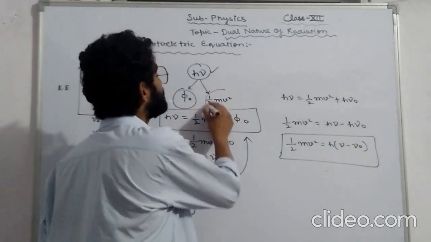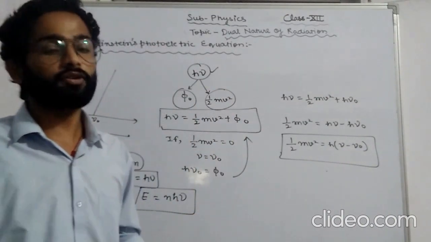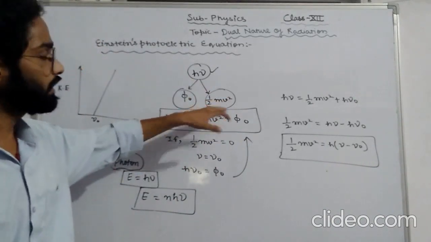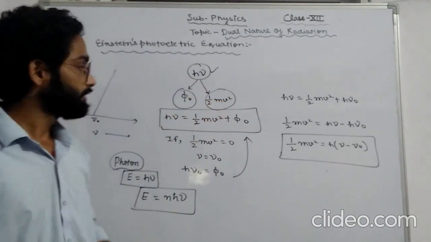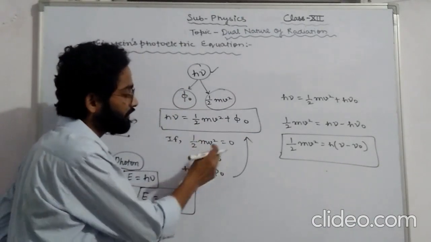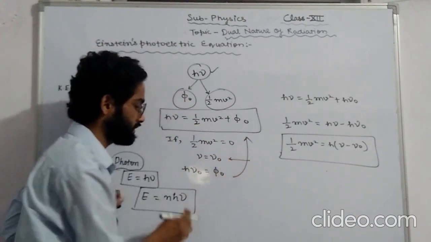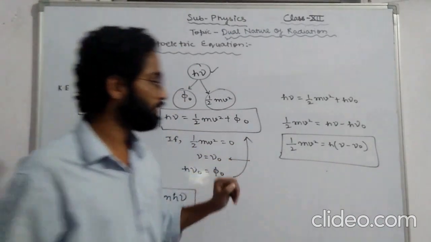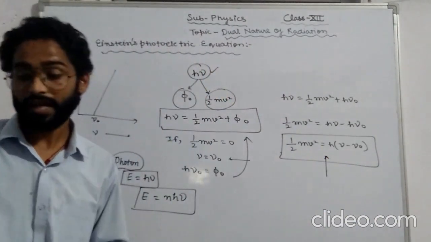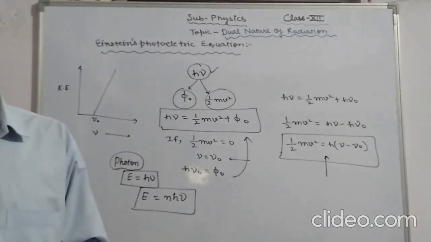The second part gives velocity to the photoelectrons, and the energy of these electrons is equal to the kinetic energy. If half mv square becomes 0, then nu becomes nu naught, the threshold frequency, and putting in the values we get this equation, which is called the Einstein photoelectric equation.